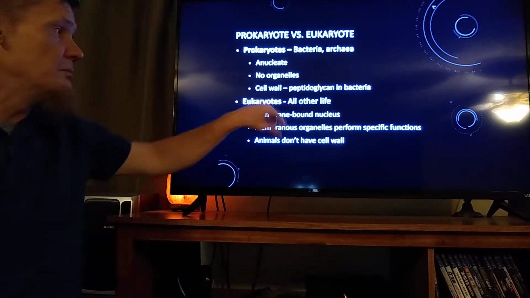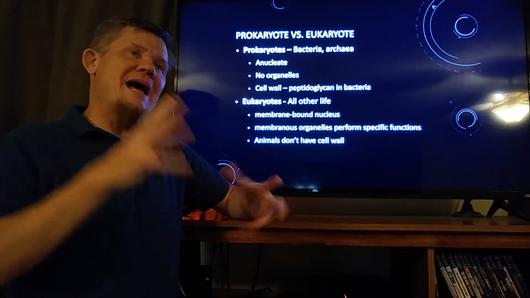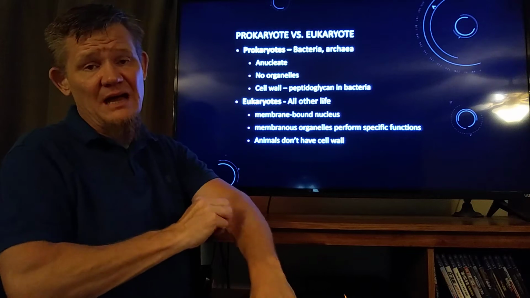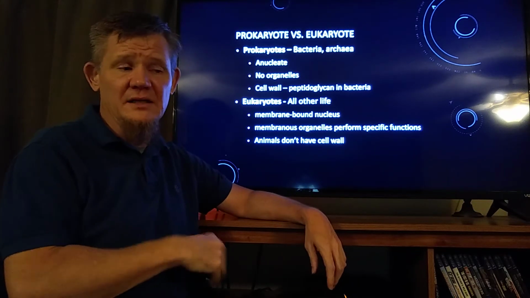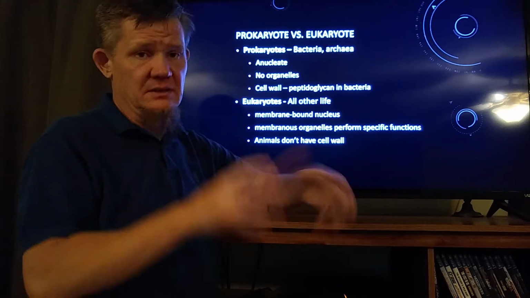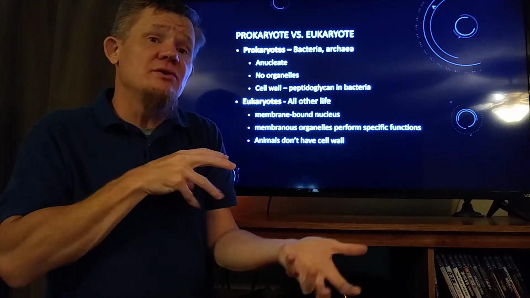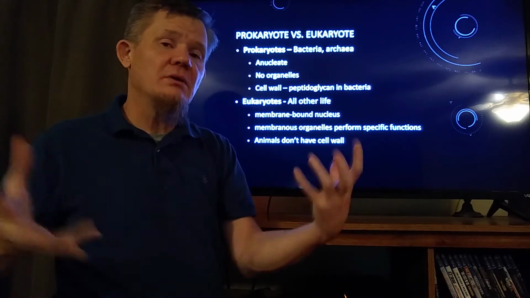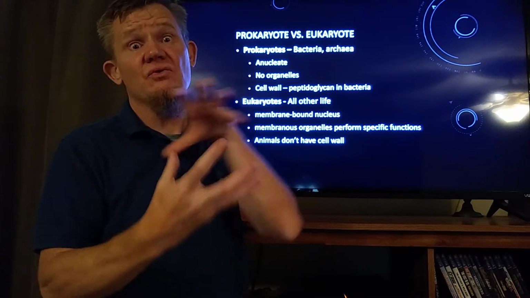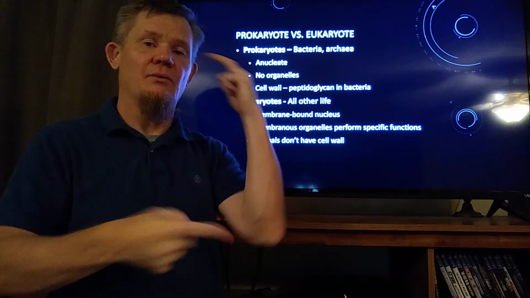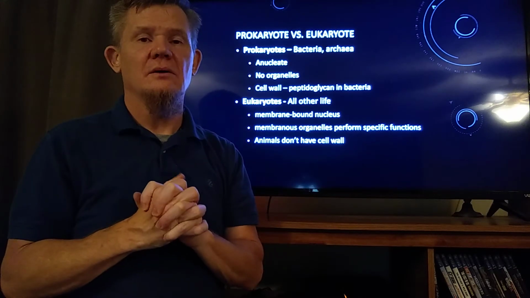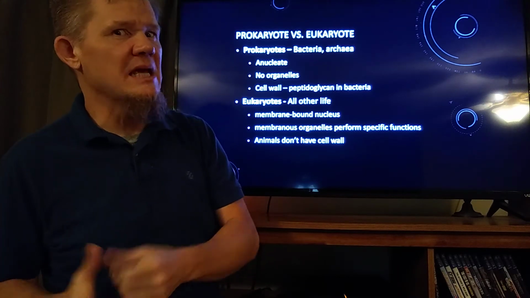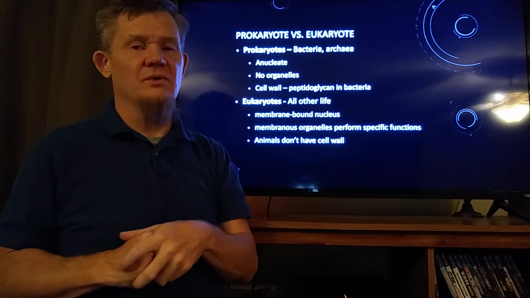They do have membranous organelles. Membranous means they're either wrapped in membrane or they're made of membrane. A membrane would be like that skin that goes around the outer surface of the cell, like a phospholipid bilayer. The nucleus has a wrapper around it. It has what's called the nuclear envelope. You put a letter in an envelope, you seal it in, right? The nuclear envelope seals the DNA inside the nucleus. That is a membrane-bound organelle, wrapped in membrane. And then we have these other kinds of organelles called membranous, which means they're not wrapped in membrane, they're made of membrane. And we'll talk about the different kinds of organelles.